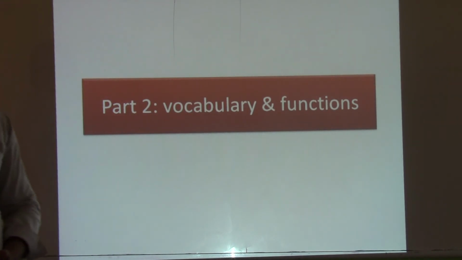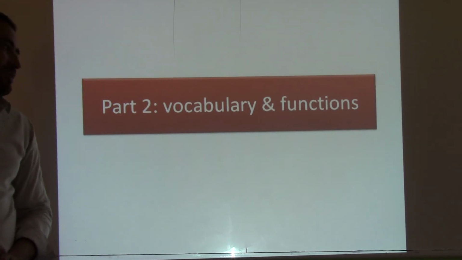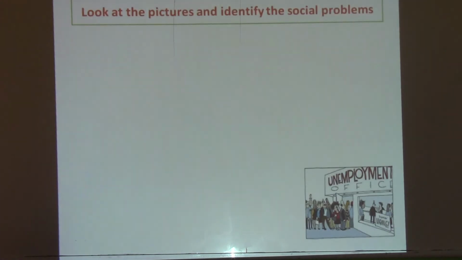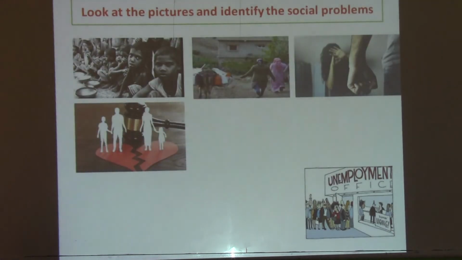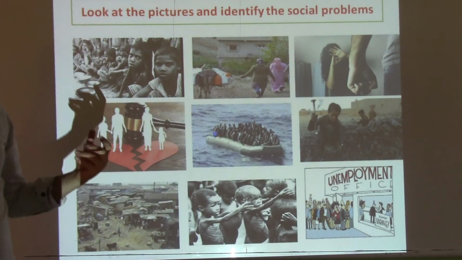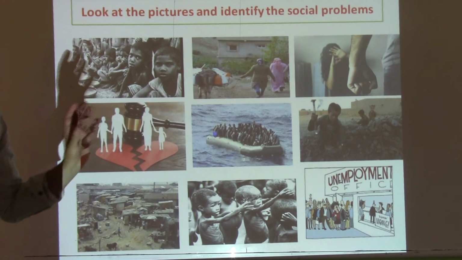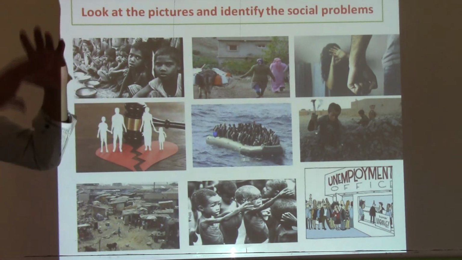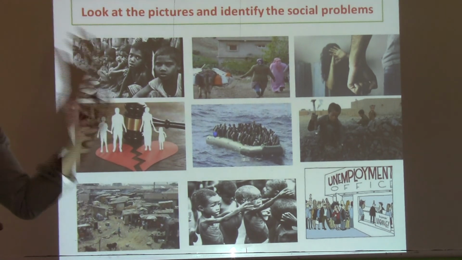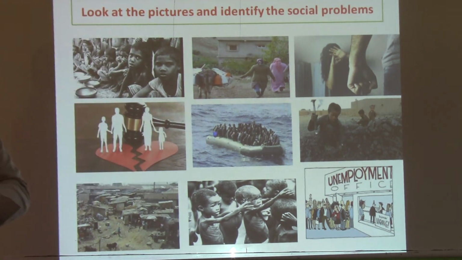Good. So let's move on here to the next part, vocabulary and functions. Okay, so let's start here with vocabulary. So as I said before, in this review here we are dealing with units 7 and 8, ecology, society and social problems.